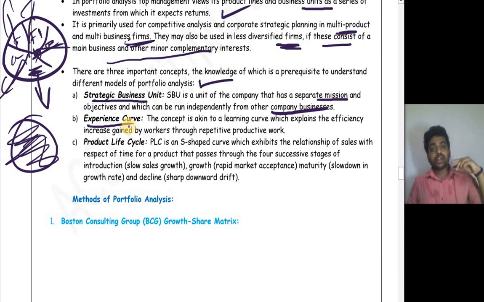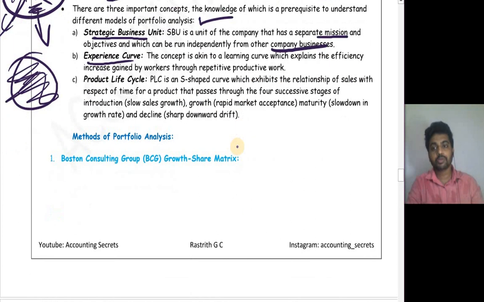Next one is the experience curve. That is, the more experience you get, the more productive you will be, and the more you can save your cost. The concept is akin to the learning curve, which explains the efficiency increase gained by workers through repetitive productive work.